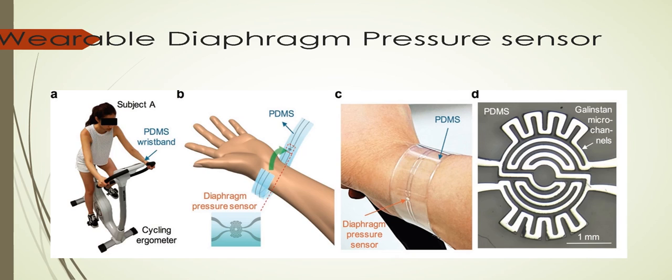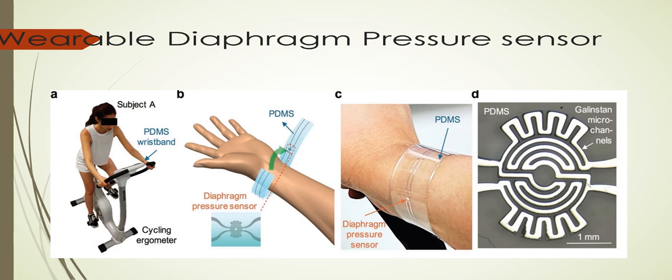So by pressure sensor we can measure the sugar level and the blood pressure level of our body. So these are the basic structures and applications we are using in the human body.